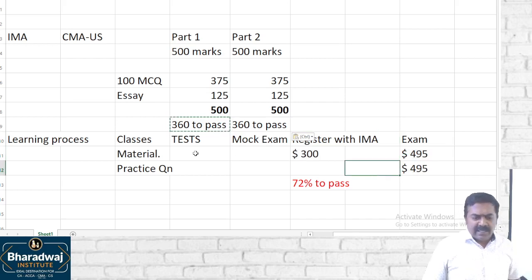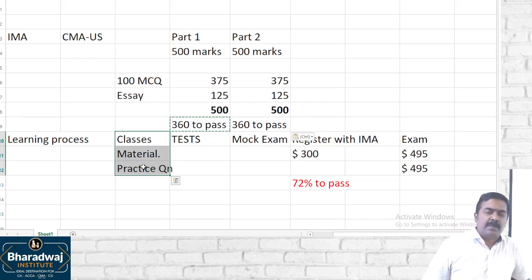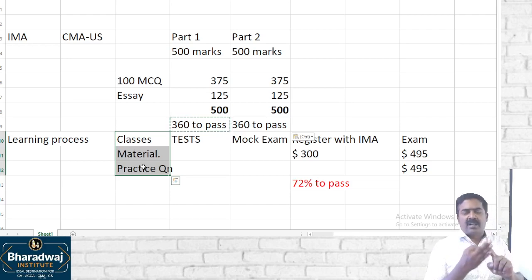Okay, sir. How to plan for classes 4 months before the exam? For example, the next examination window is going to come in September, October. Now you can start from June. June, July, August, September, 4 months you learn and write your exams in October. If you are planning to write in January or February, you start somewhere from September, or you can start now also. But minimum 4 months in advance you have to start for each part.